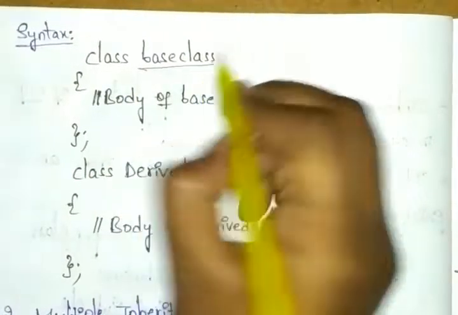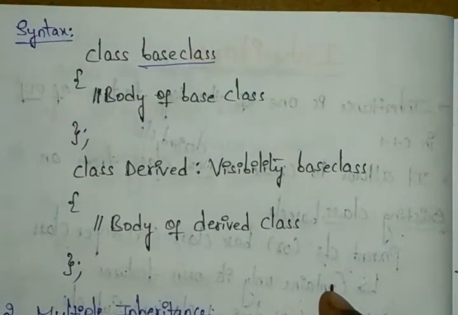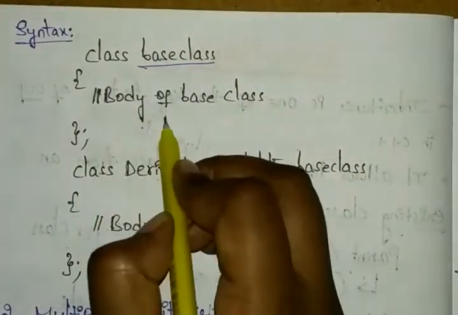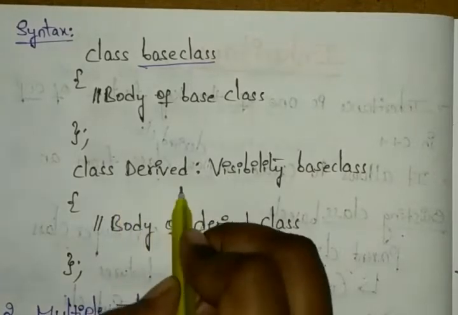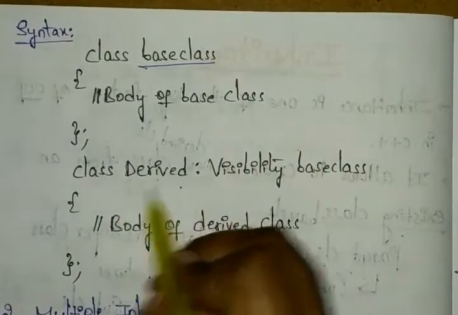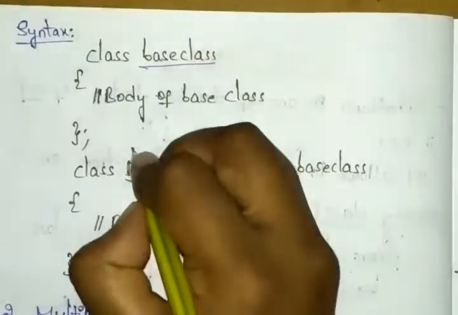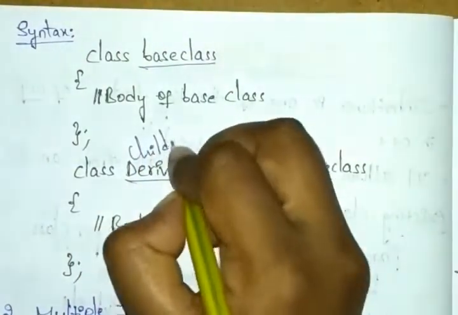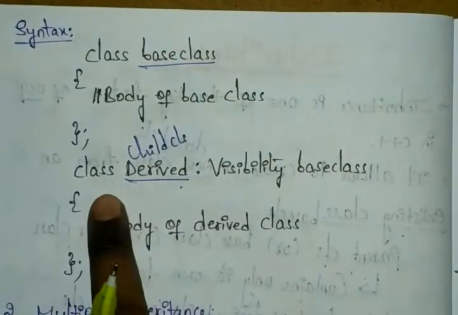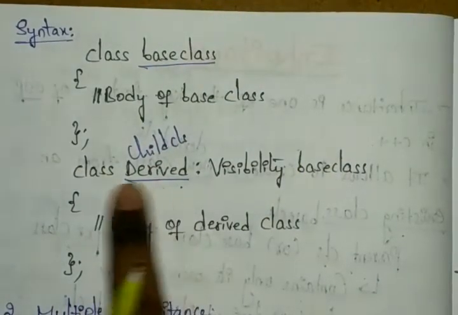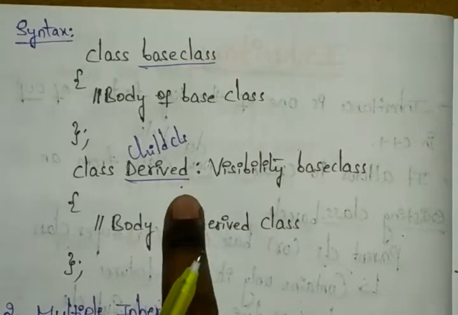The base class has a body of the base class, with whatever statements you want to include. After that we need the class derived. Derived means our child class. If you write class vehicle, you can write class car.